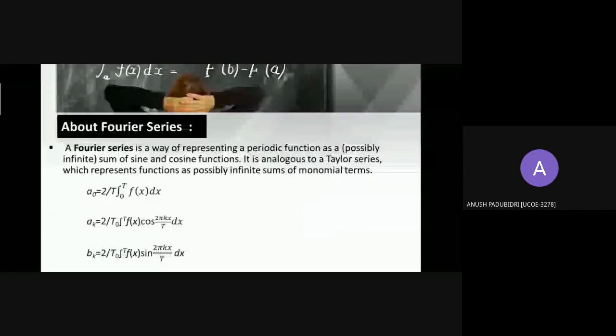The Fourier series of a periodic function f of x of period T is given by f of x equals a0 by 2 plus summation of k equals 1 to infinity ak cos 2 pi kx by T plus summation of k equals 1 to infinity bk sin 2 pi kx by T, for some set of Fourier coefficients ak and bk defined by integrals. ak is given by 2 by T integration of 0 to T f of x cos 2 pi kx by T dx, and bk is given by 2 by T integration of 0 to T f of x sin 2 pi kx by T dx, and a0 is given by 2 by T integration of 0 to T f of x dx.